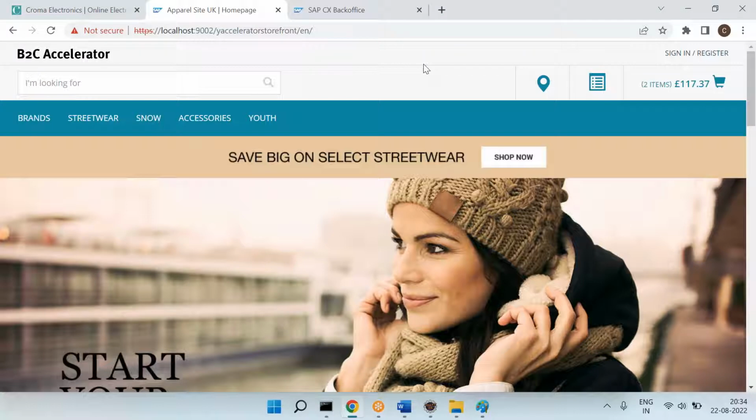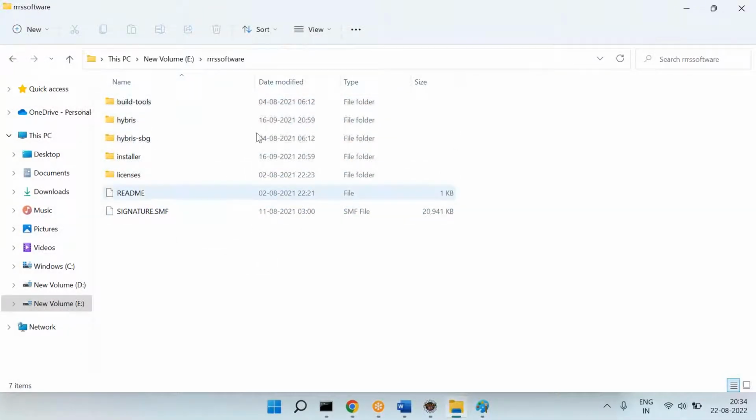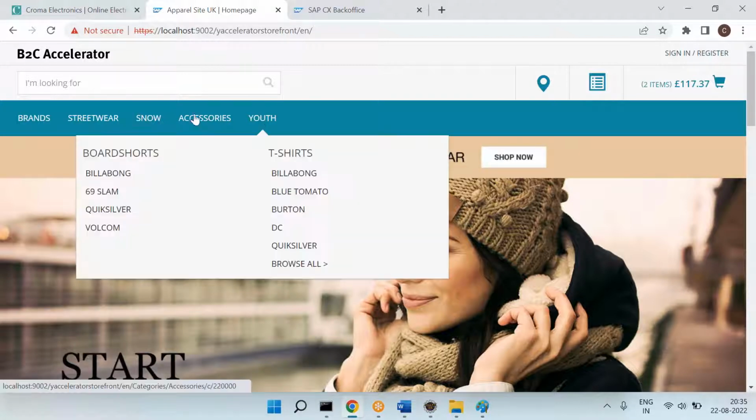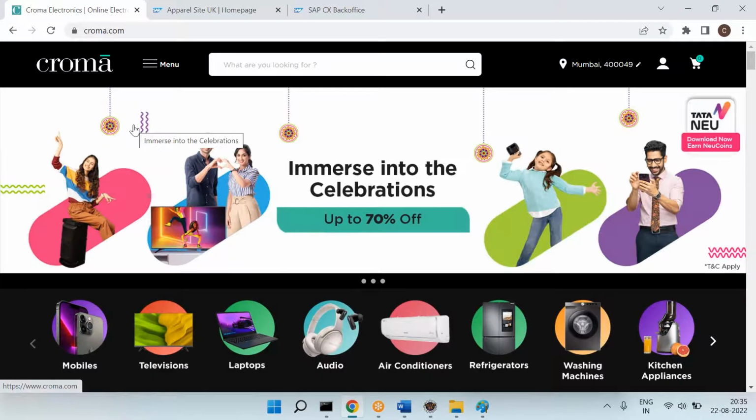Okay, let's see this one, please. As I mentioned, this is the SAP Commerce software. We need to install this. After installation, we get this kind of ready-made site. Now we will fine-tune this, or do the customer-specific changes to bring something like a Chroma, something like a Lenovo, something like a Reliance Digital.